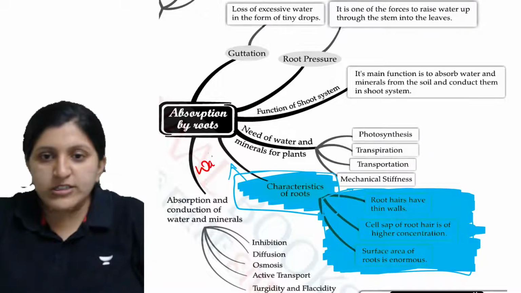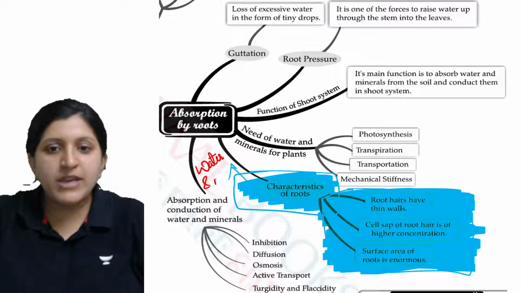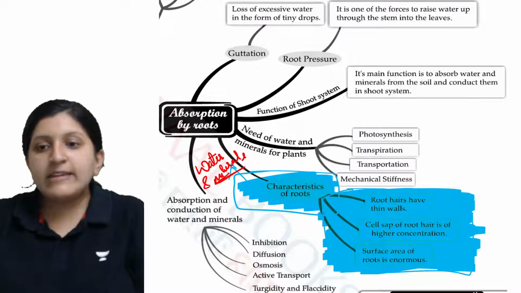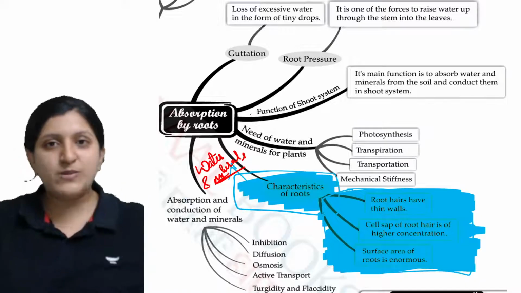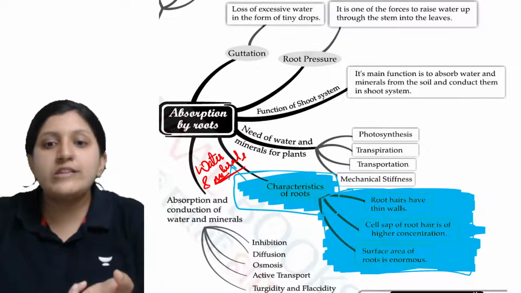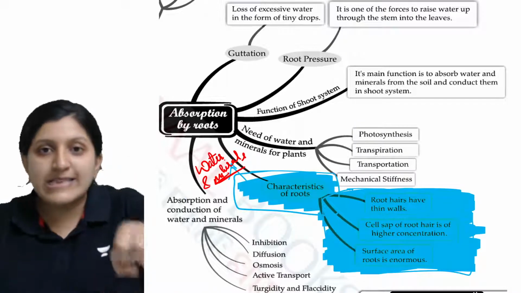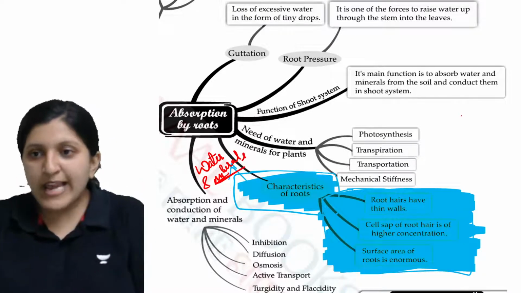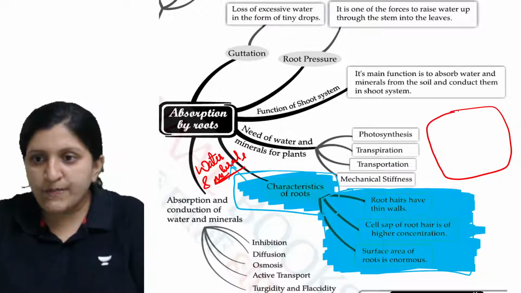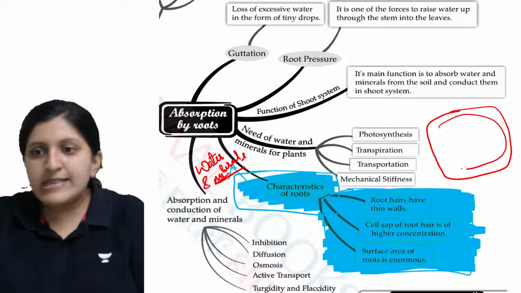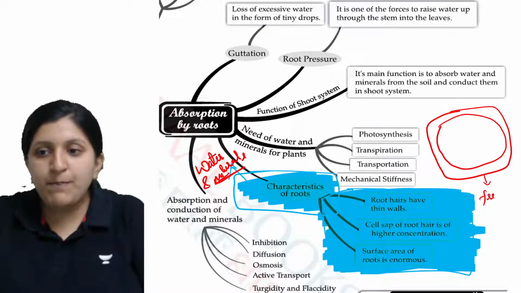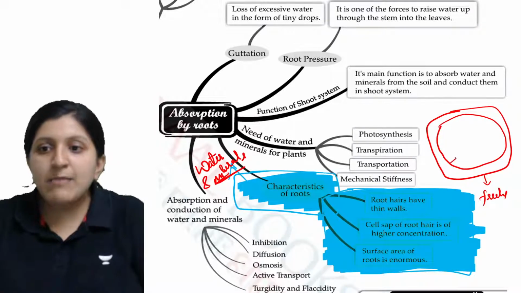So for water absorption and mineral absorption, the roots are there, and in that case it is not separate absorption. Along with the water, the dissolved minerals or the suspended minerals which are there in the water are also being taken. So let's say here this is the cell wall, and this is the cell membrane. You know that the cell wall is freely permeable, but the cell membrane is semi permeable.